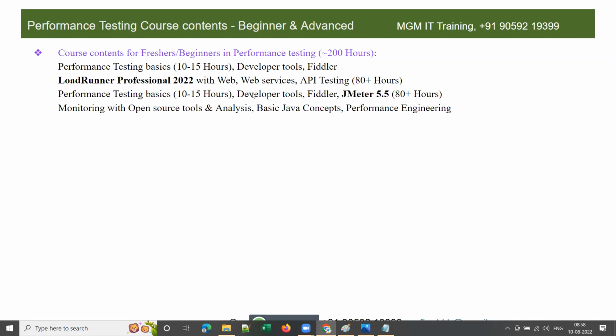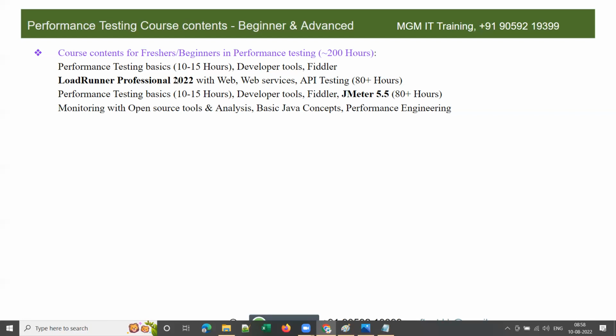Most of the other trainers will start the load testing tools on the second day or third day. You can check with any other training institute. They will start in the first week itself. However, I will be spending the first 2 weeks on performance testing basics itself. Only in the third week will I start the tool, whether it is LoadRunner or JMeter.